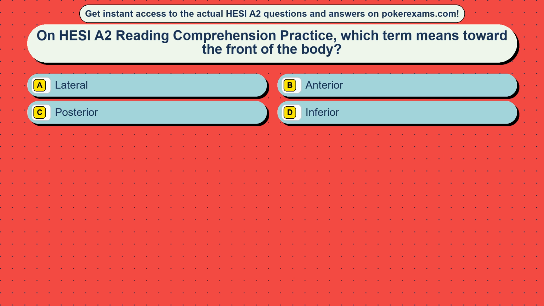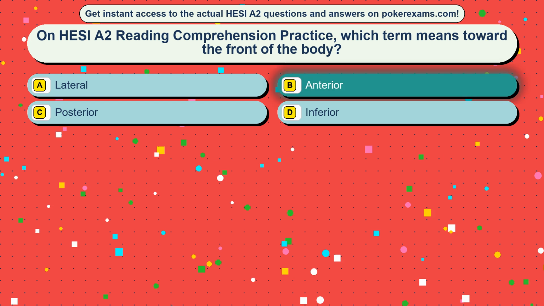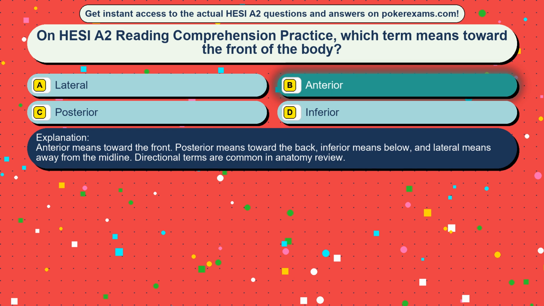Question 44. On HESI A2 reading comprehension practice, which term means toward the front of the body? Option A, lateral. Option B, anterior. Option C, posterior. Option D, inferior. The correct answer is option B, anterior. Anterior means toward the front. Posterior means toward the back, inferior means below, and lateral means away from the midline. Directional terms are common in anatomy review.